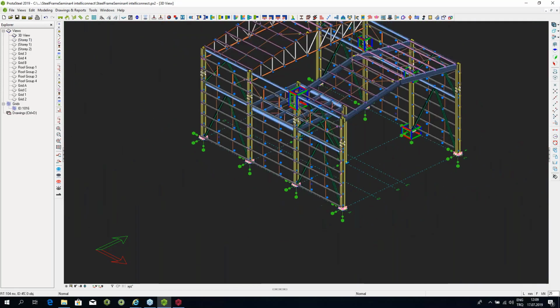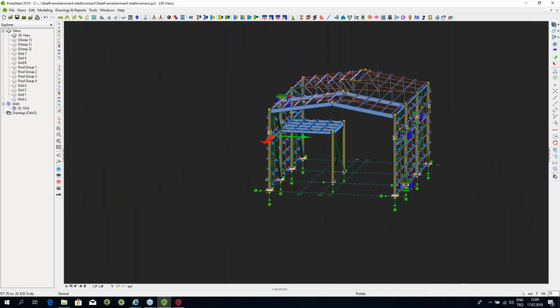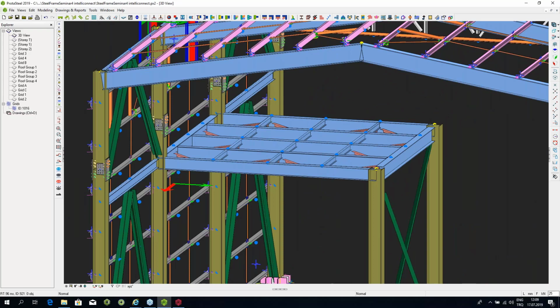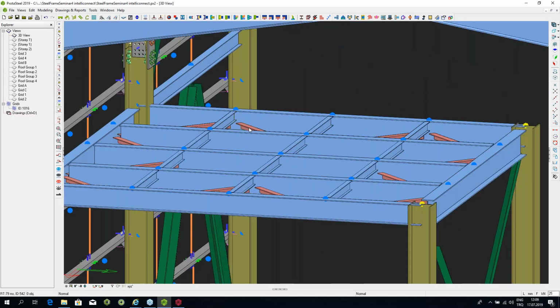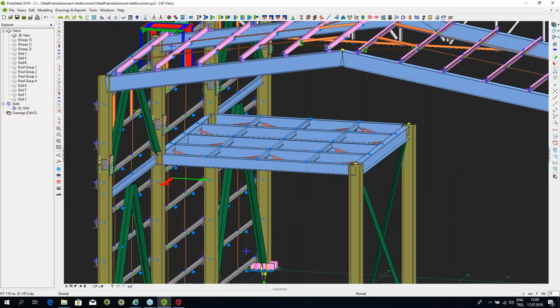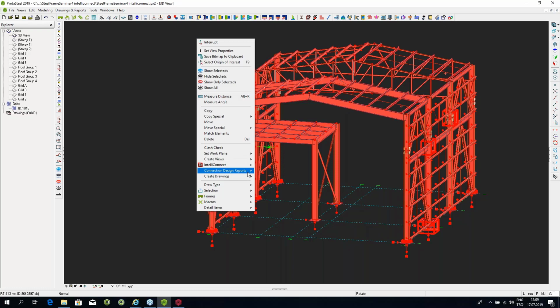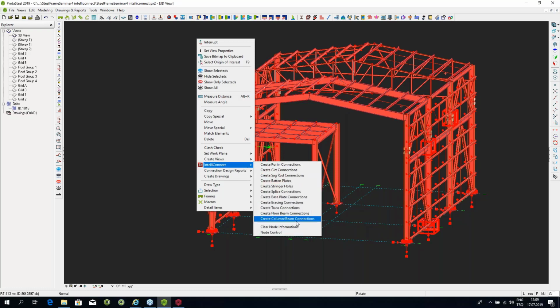Now I'm going to do a few of the very difficult connections. I'm going to ask the program to make the floor beam connections. So as you can see over here, we have some floor beams and we also have some horizontal bracing coming in. Now, these are what we call the floor beam connections, and these can be of different types. So I'm going to just go and select the building. I'm going to say IntelliConnect and create floor beam connections. Or let's do the truss connections first because they could be easier.